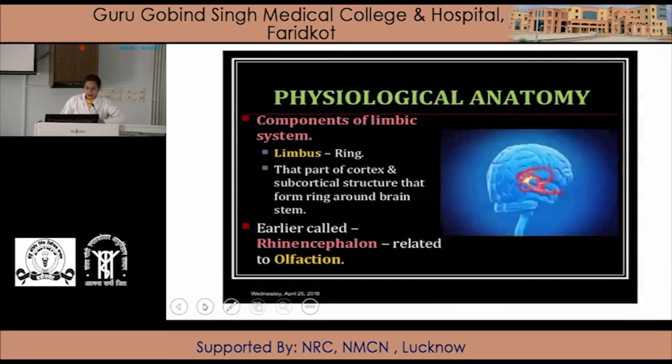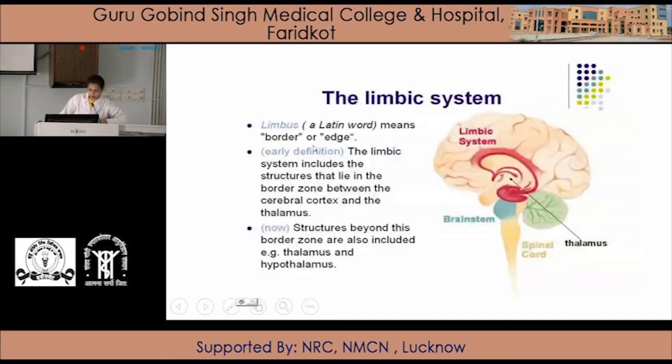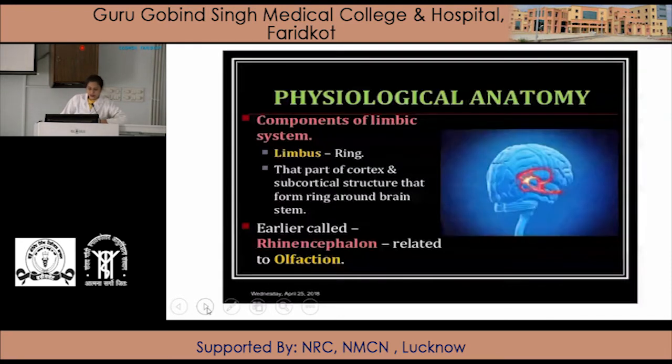Components of the limbic system. Limbus means ring or border. So limbus means ring, the part of the cortex and subcortical structures that form the ring around the brain stem is known as the limbic system. It is also known as the rhinoencephalon because it is related to olfaction.